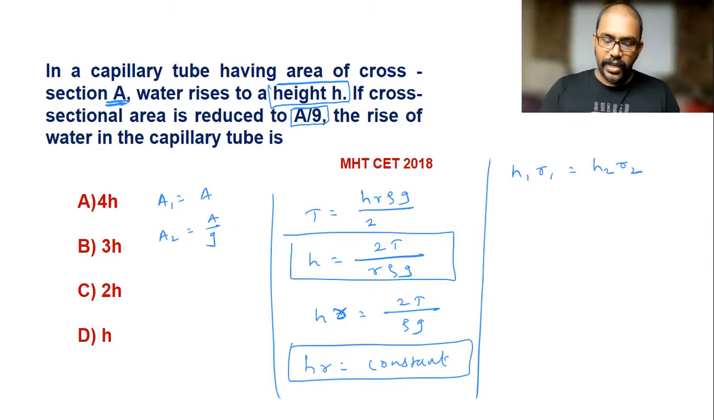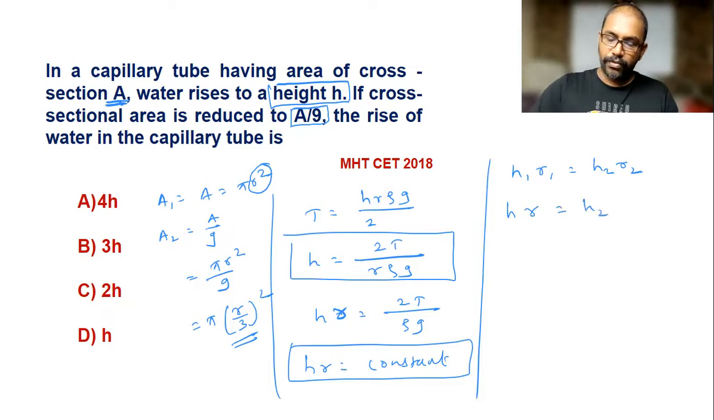So this area is pi r square, and here I can write pi r square by 9. If I consider the first radius as r, then the second radius is r by 3, so radius 2 is r by 3. So I can substitute: height 1 is h, radius 1 is r, equal to height 2, which we have to find out, and radius 2 is r by 3.